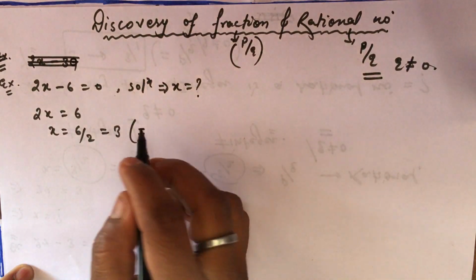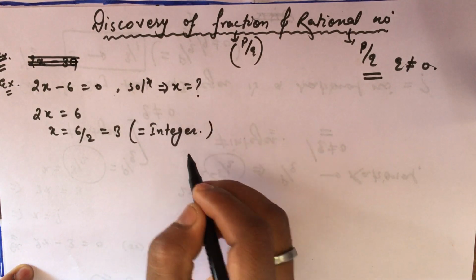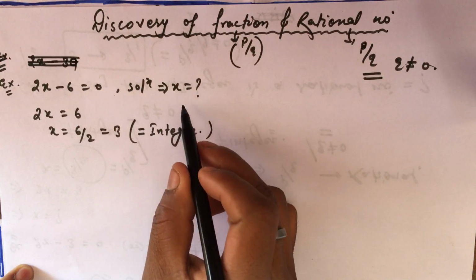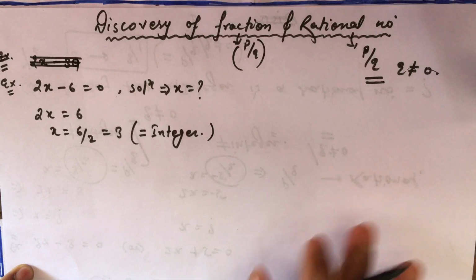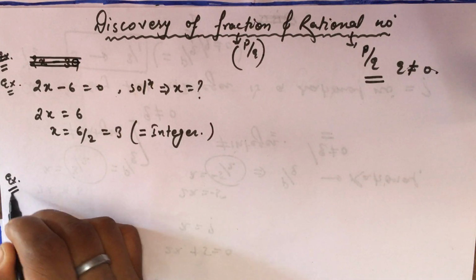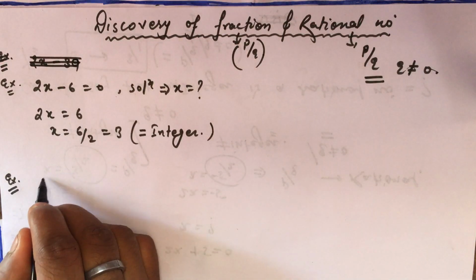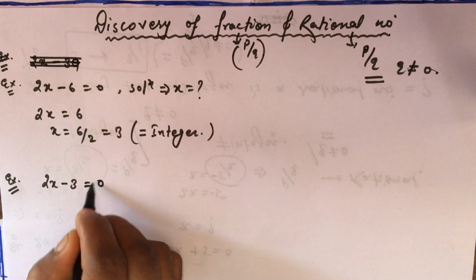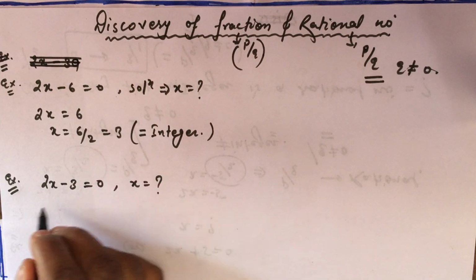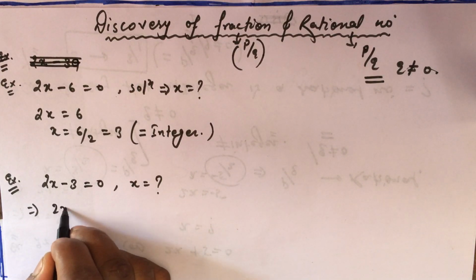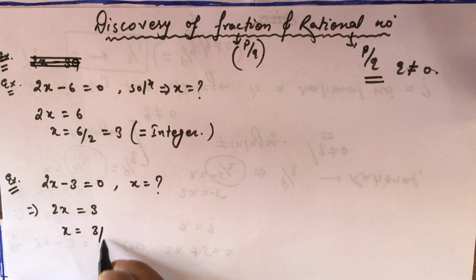Now we came to know that the solution is given as an integer, right? There is no problem till now. Till this equation was solved, we knew about integers, we didn't know about fractions or rational numbers. Now our ancestors, the mathematicians, got a problem like this one: 2x minus 3 is equal to 0, and they were asked to find the value of x. They solved it as they always do: 2x is equal to 3 and x is equal to 3 by 2.